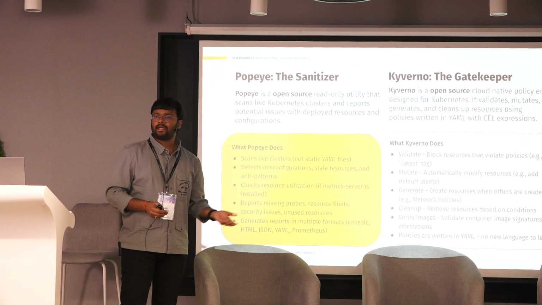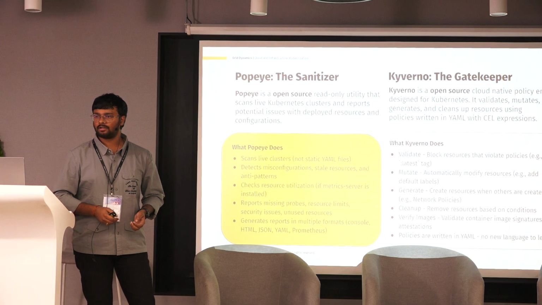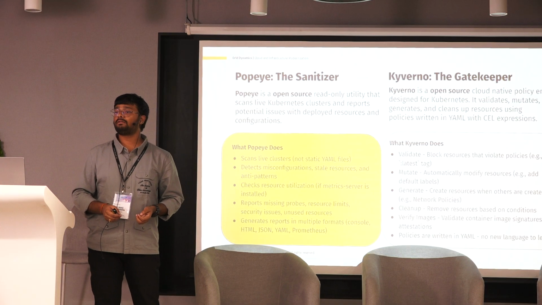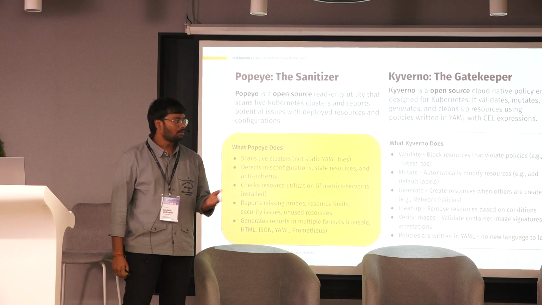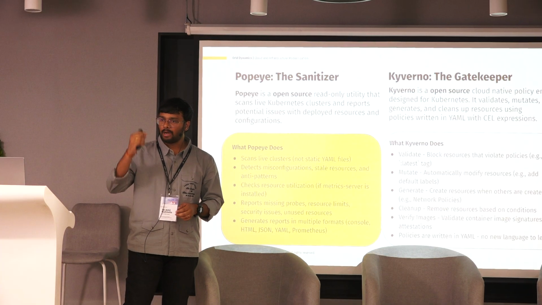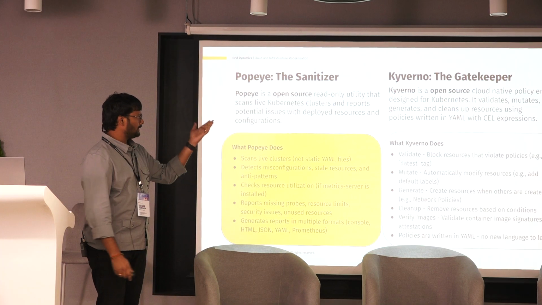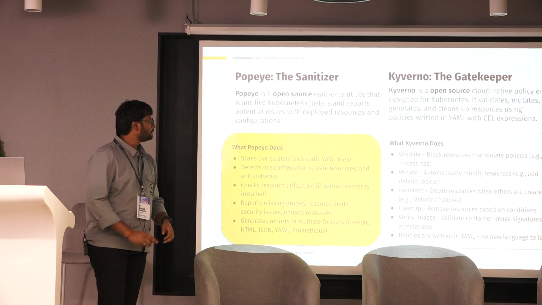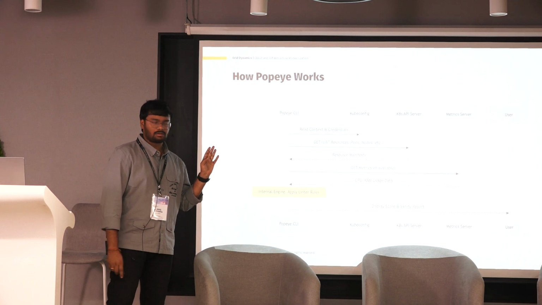Let's take an example: we are creating a deployment as well as a service to expose the deployment, right? For that, we need to have communication controls with the help of network policies. With the help of generate, we can by default create a network policy whenever the service gets created. So these are the things that Kyverno can do. And let's see how the flow of this Popeye CLI tool works.